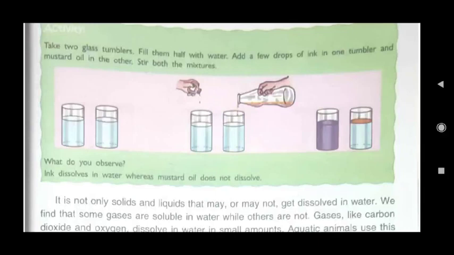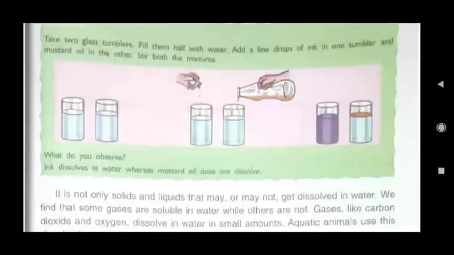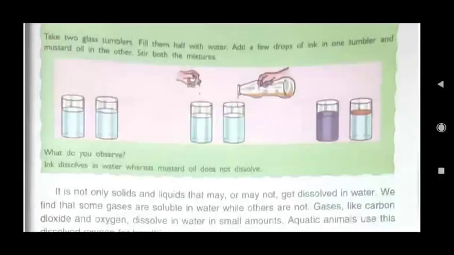Then stir both the mixtures. Then what do you observe? You can see that the ink dissolves in water, whereas mustard oil does not dissolve. It floats on the top of the water. So what does it indicate? It indicates that ink is soluble in water, whereas mustard oil is insoluble in water.